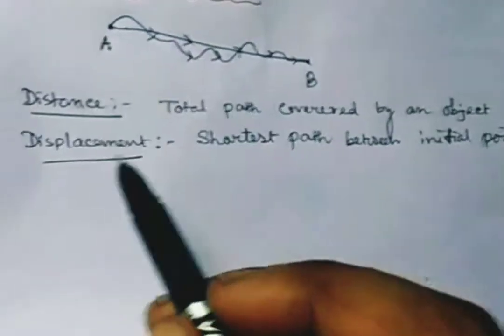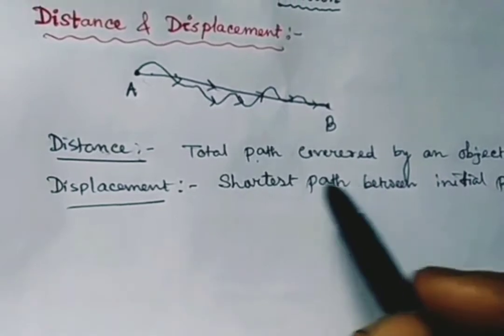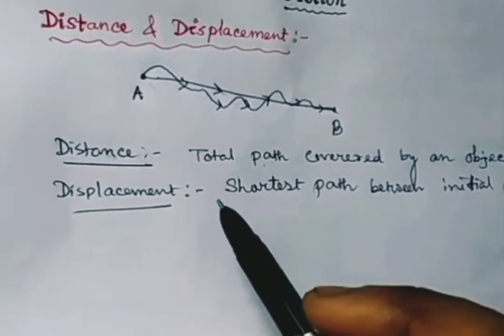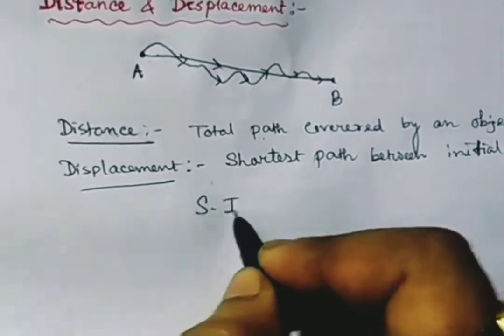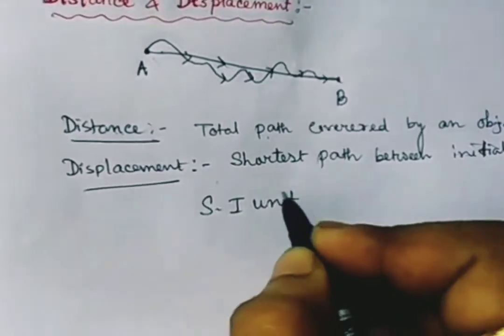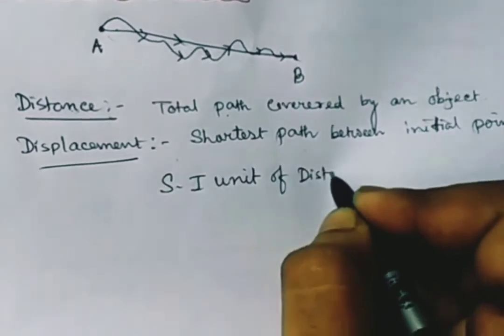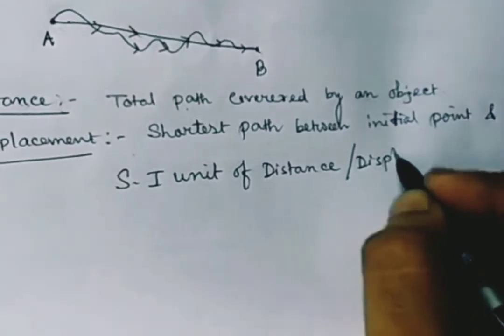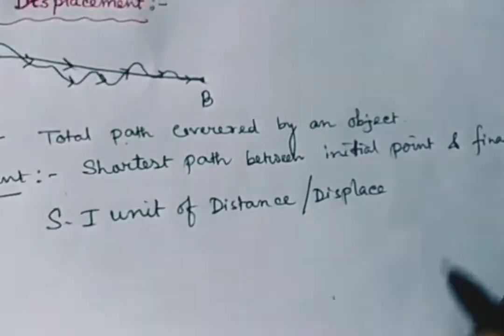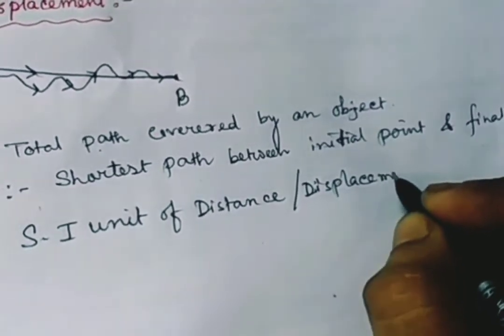Just see, here it is a path, and it is also a path. Path means it's a line, a length, and as it is a length, always remember, the SI unit for distance and displacement is the same. The SI unit of length is meter.